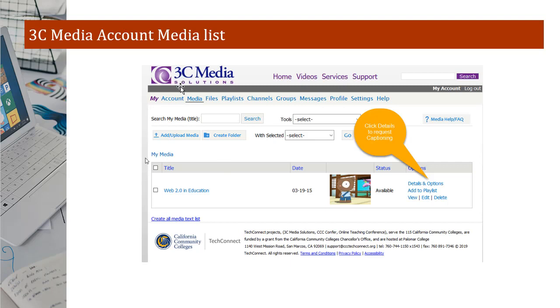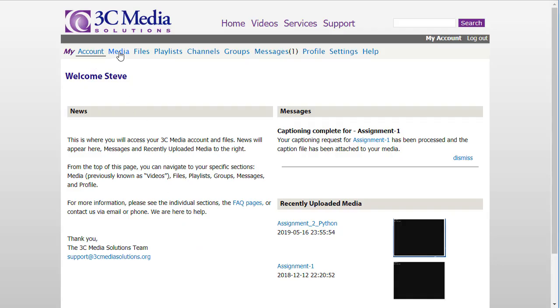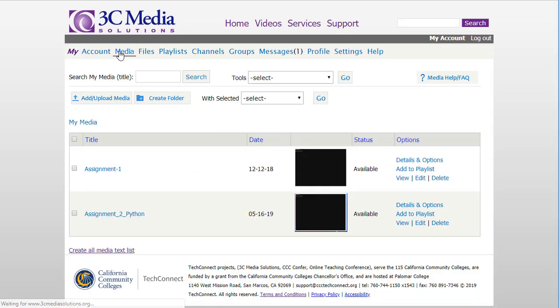Well, when you get there, you select the media line. So let's go ahead and do that, and then you'll see this display. So going back, that's what you care about here, media. So you click on the media link. Now I already have a couple here. I actually have one that's already captioned. I have one that I uploaded the other day. As here, I'm recording this on 5/17. I uploaded this on the 16th because when I first upload it, there's a little bit of a wait time before it gets into the state where we want to show you what to do next.